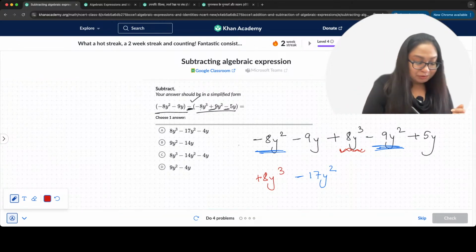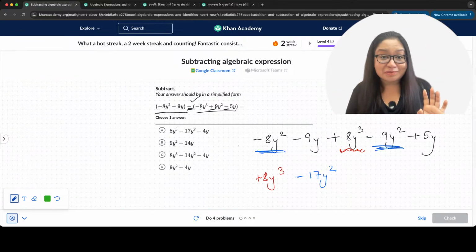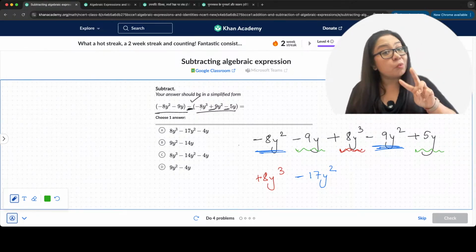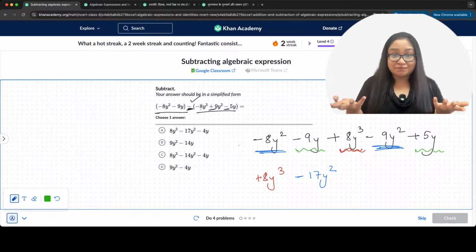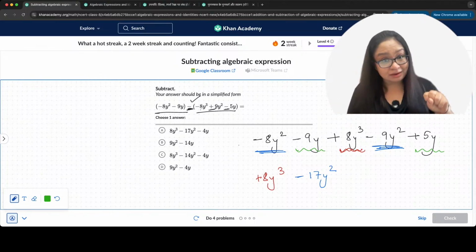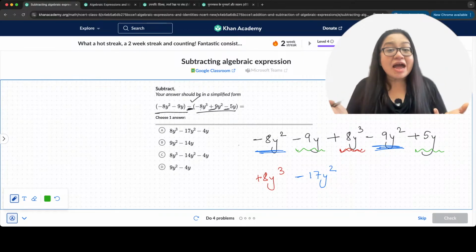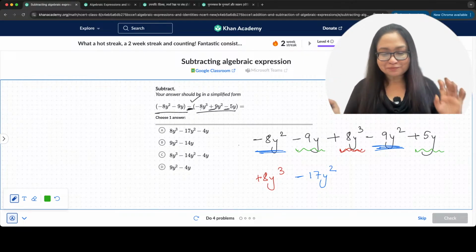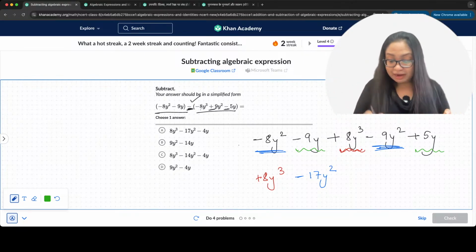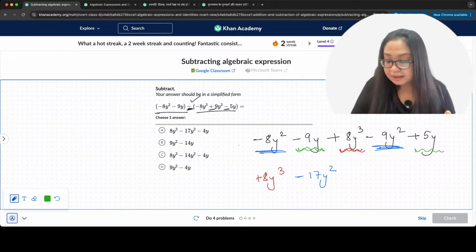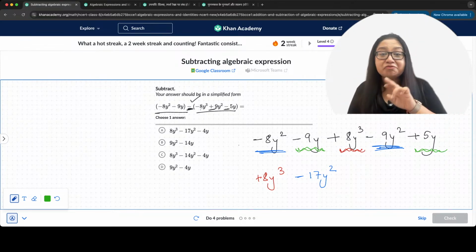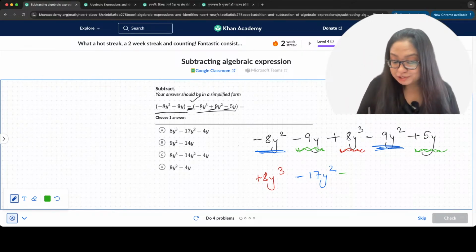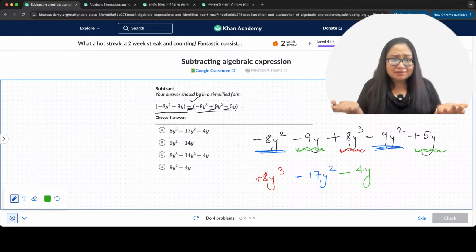And then what do we have? We have y terms: minus 9y plus 5y. These two are like terms, they go together. So y cube terms together, y square terms together, y terms together, and then constants together. So 8y cube minus 17y square. Then we have minus 9y plus 5y. Minus 9 plus 5, how much is that? Minus 4. So minus 4y. And that's it. We're done.